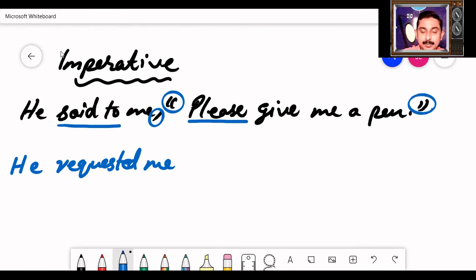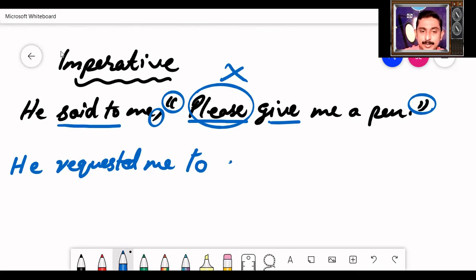Third step, very important, we need to add the preposition to. In an imperative sentence, we always add the preposition to. Next, if there is any word of request like this, you need to remove it. Don't write this again because we have inserted this word here. Write the verb as it is without changing the tense, because when we add to before a verb, it is not necessary to change the tense again. Write the verb as it is.